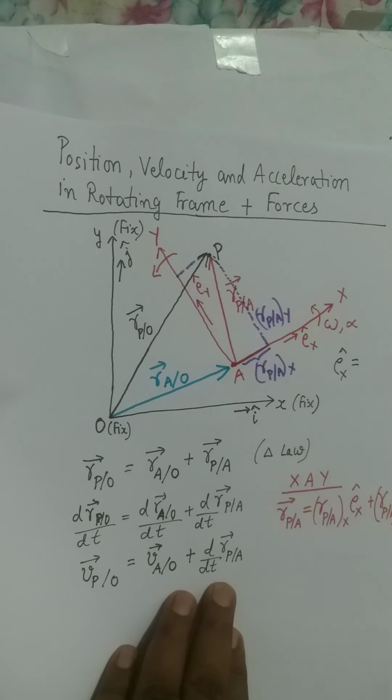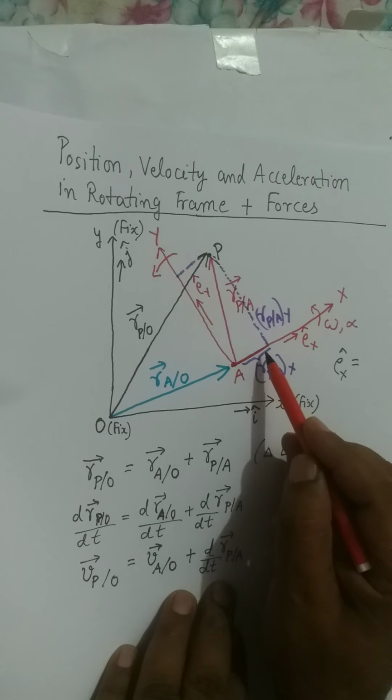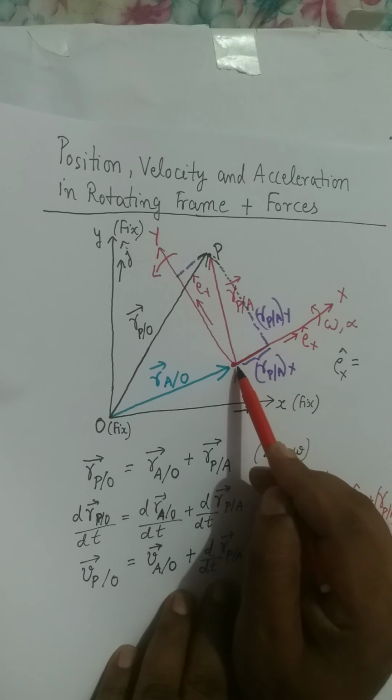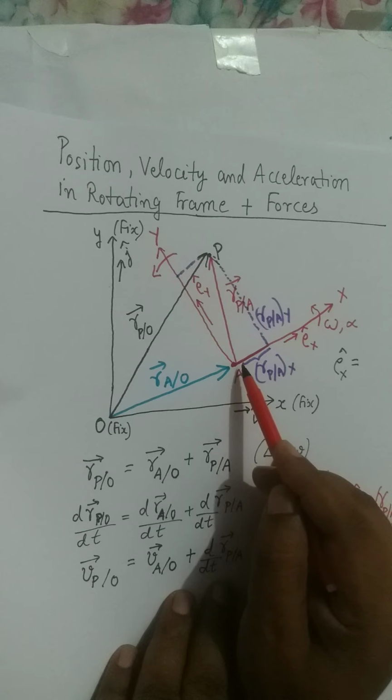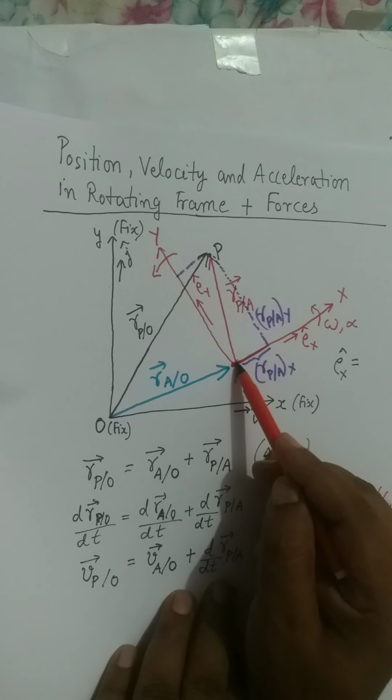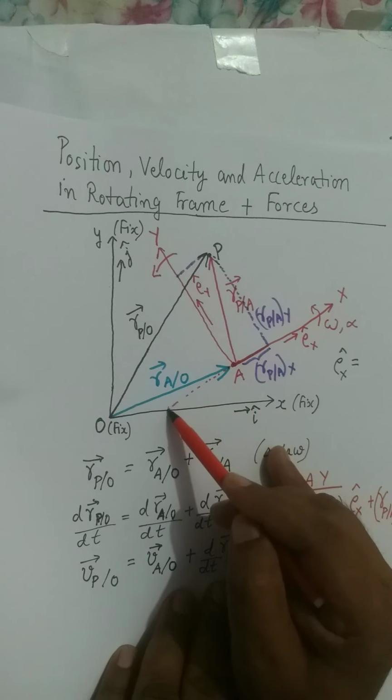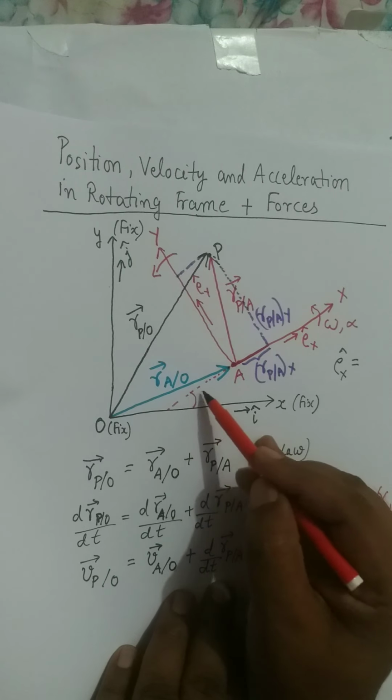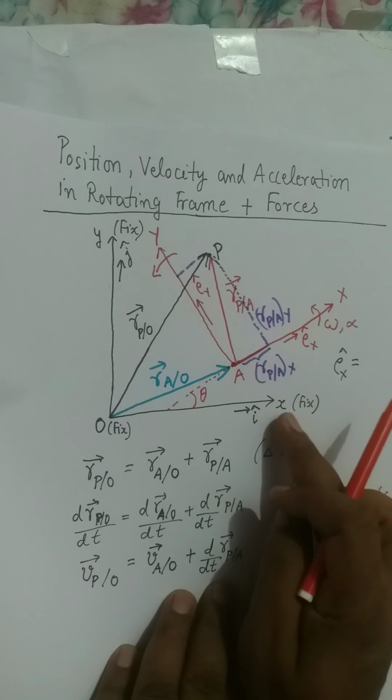If you assume that this line is at theta angle with the x-axis, you can extend this line to the back side and assume this line to be at theta angle relative to the fixed axis.